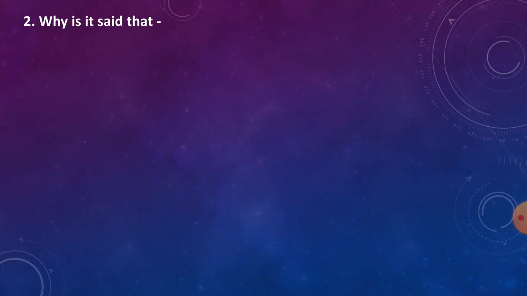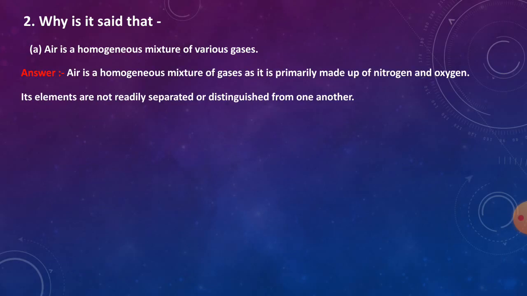2. Why is it said that A. Air is a homogeneous mixture of various gases? Answer. Air is a homogeneous mixture of gases as it is primarily made up of nitrogen and oxygen. Its elements are not readily separated or distinguished from one another.